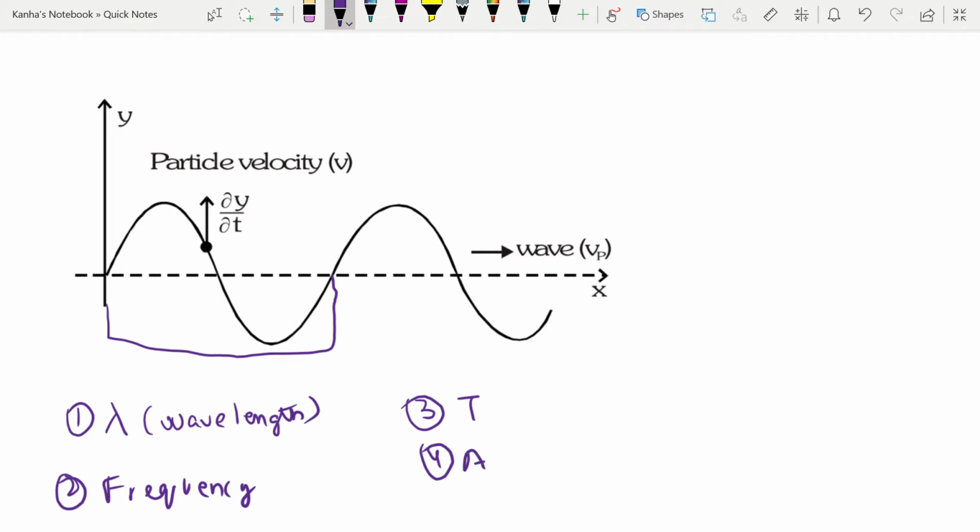Next is, what is the amplitude of the wave? It is the maximum displacement of the vibrating particle from its equilibrium position. What is the angular frequency? It will be denoted by omega. It is defined as 2 pi by T.